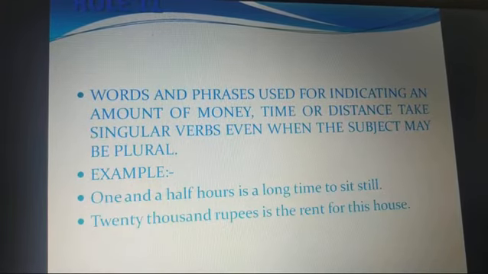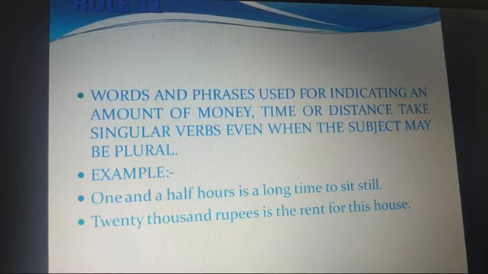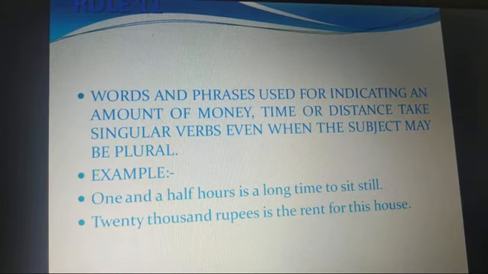Words and phrases used for indicating an amount of money. Remember this, children, this rule is very important. Money, time or distance, though they are more in number, we say 1 rupee, we also say 10 rupees. But we are not going to use plural verbs for them. We are going to use singular verbs.